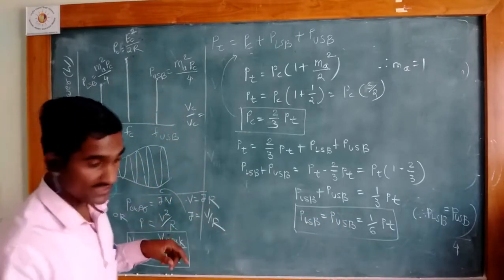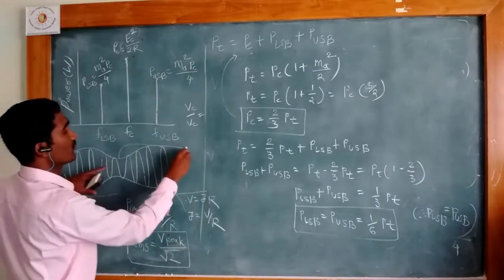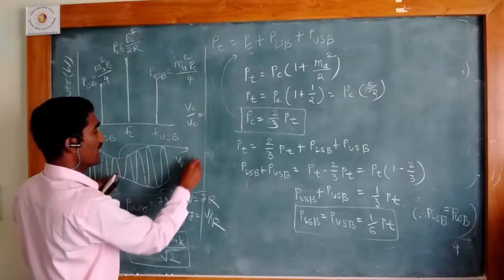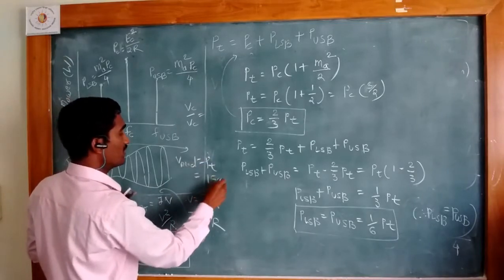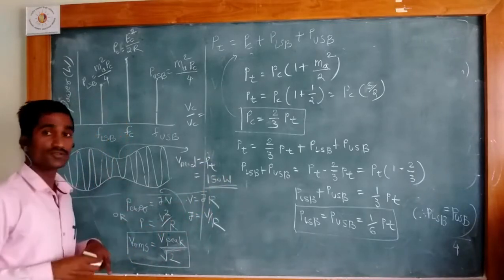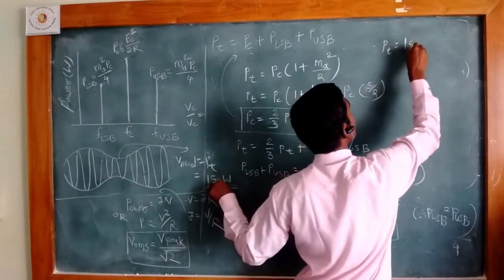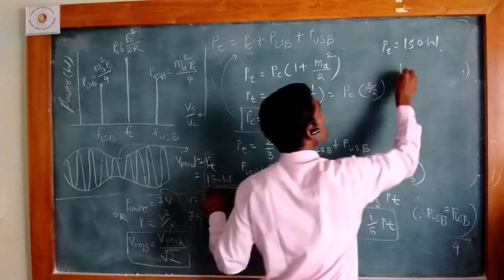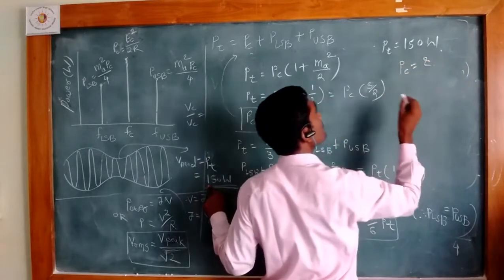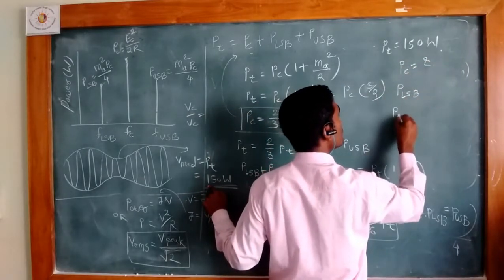Suppose we take an example: if you transmit this amplitude modulated wave, V mod, and it contains the total power Pt equal to 150 watt, how much power is present in the Pc, and how much power is present in the LSB and the USB?